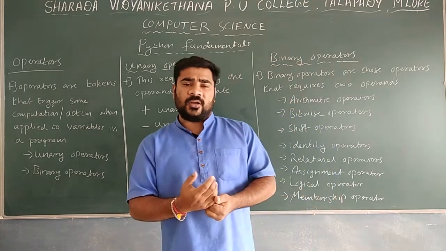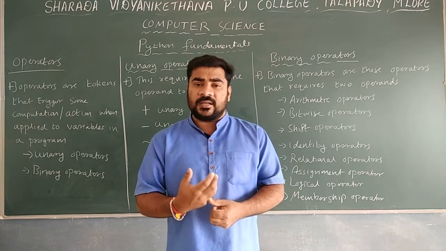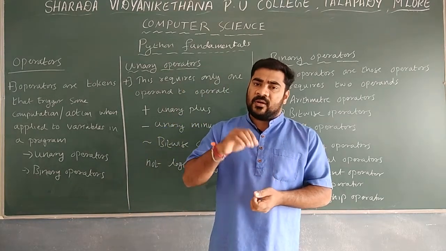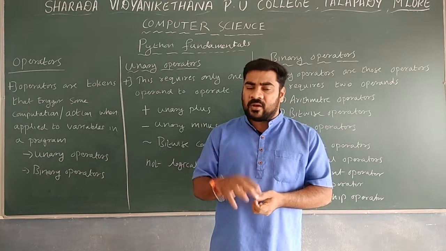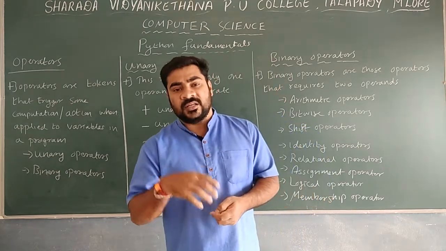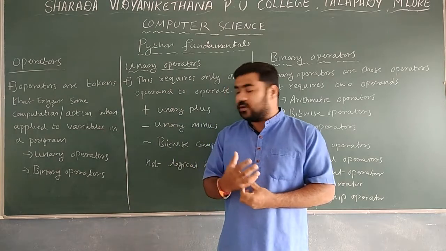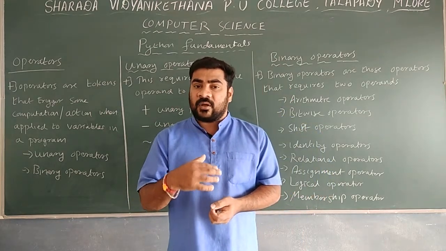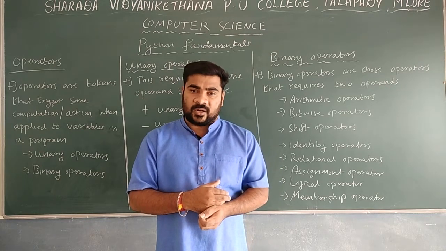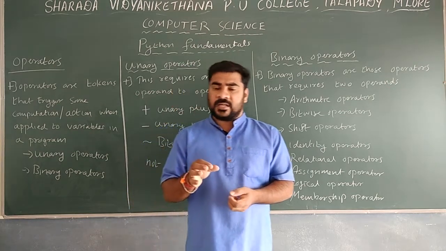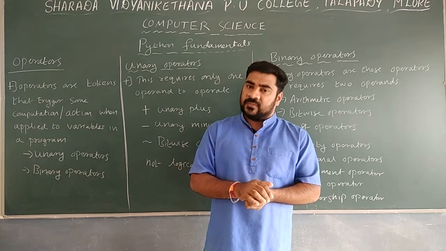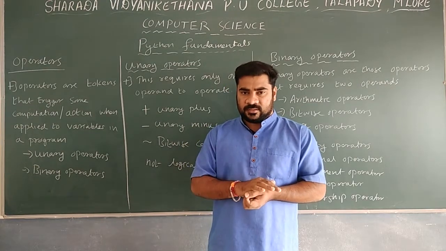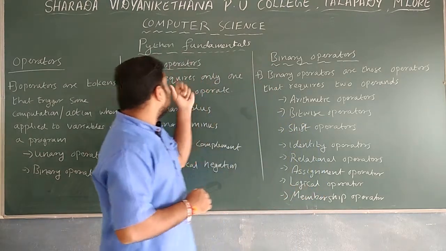So what do you mean by a unary operator? A unary operator is an operator that performs with only one operand. Whenever the operation is performed upon only one operand, that is known as a unary operator. The next one is the binary operator. A binary operator requires two operands, a minimum of two operands. Whenever you perform an operation with two operands, that is known as a binary operator.